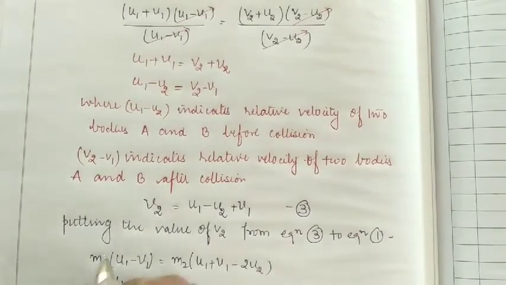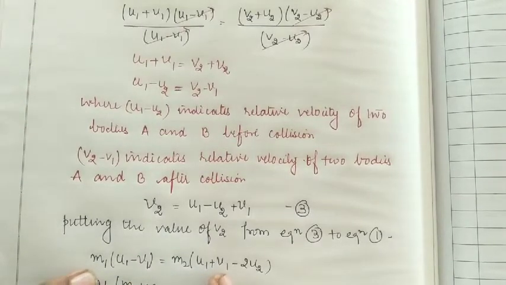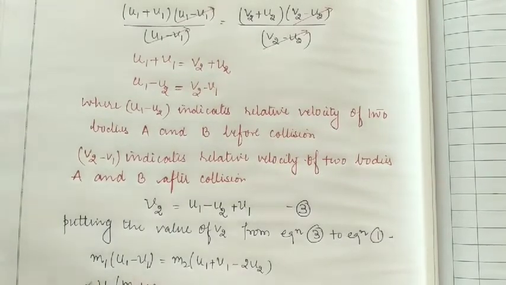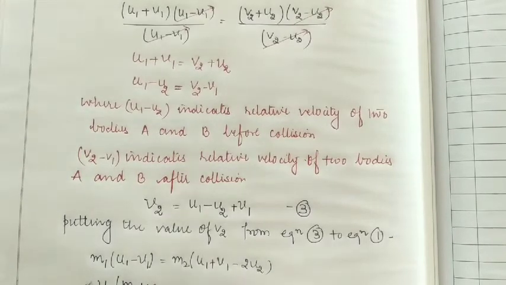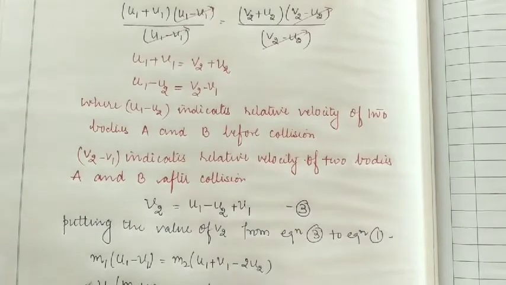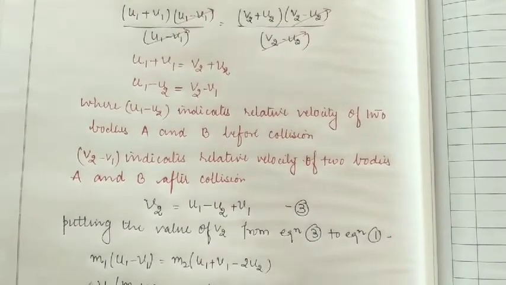You can see here m1 v1 and m2 v1. So if we collect all these together, minus v1 into m1 plus m2 is equal to u1 times m2 minus m1, minus 2 m2 u2.